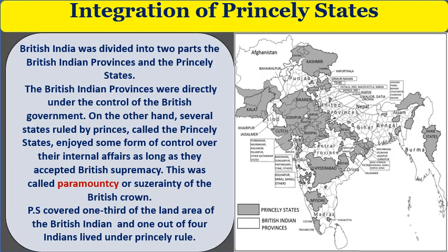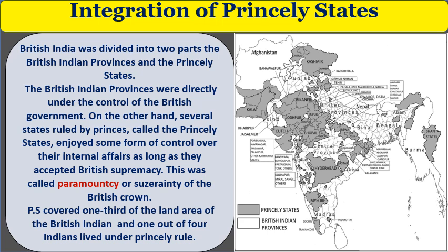Dear students, so far we have discussed how India was divided into India and Pakistan and what the consequences of the partition of India were. Now we will discuss the second segment of the lesson, integration of princely states. British India was divided into two parts, that is, British Indian provinces and the princely states. The British Indian provinces were directly under the control of the British government.